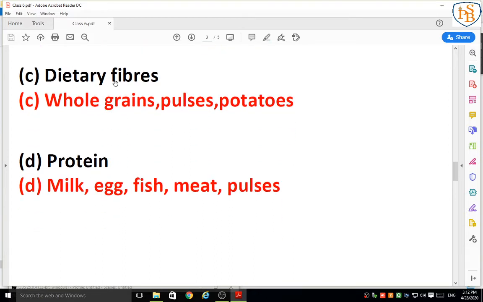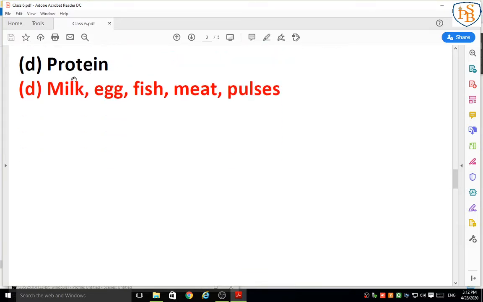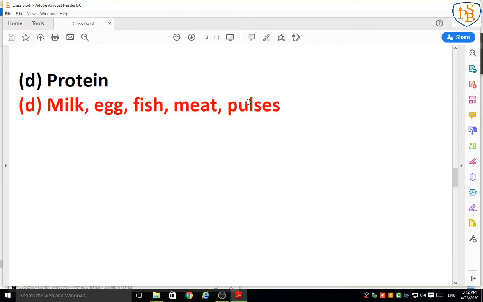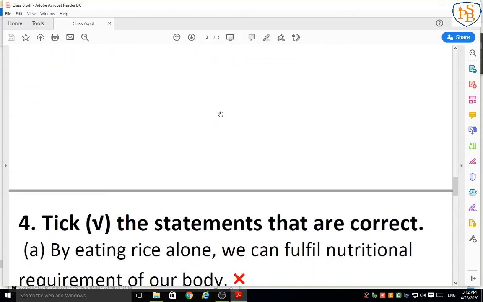Next one, the dietary fibers, which help in the removal of waste from our body. So the answers are whole grains, pulses and potatoes. Okay, write the spellings and examples correctly. Next one is protein, means here you have to write the food from which we get protein. So the answers are milk, eggs, fish, meat and pulses. So I hope you have completed question 3. Now we are going towards our next question.